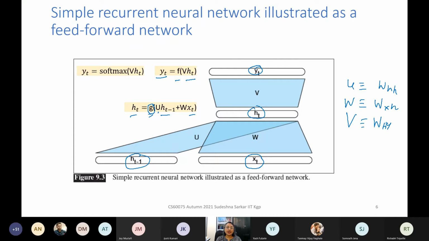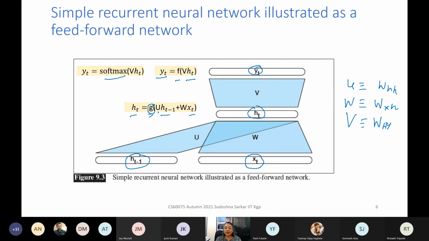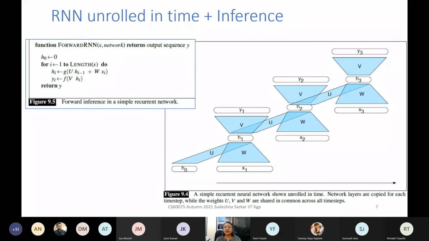And this function, if you want to do part of speech tagging where we have, let us say, 10 possible tags, we can do a softmax. Now this RNN, we can unroll over all the words. Suppose there are 3 words in the sentence.